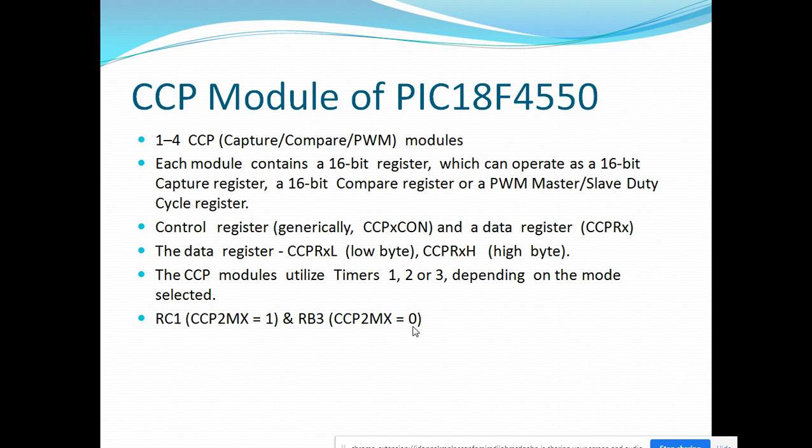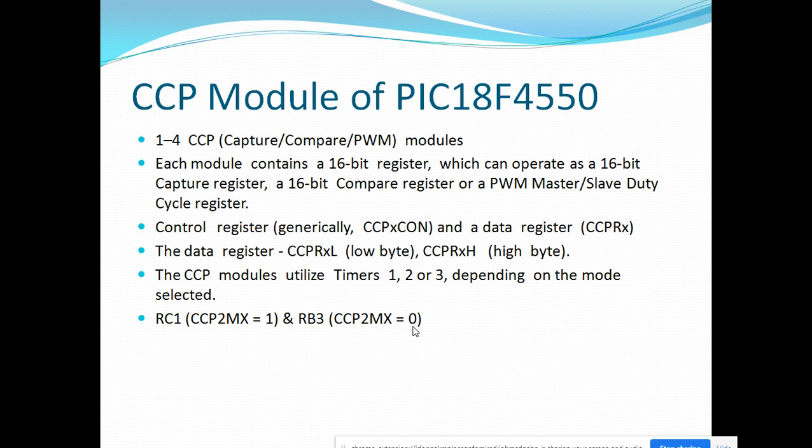In simple words, in capture mode there is a 16-bit capture register, so we can measure in terms of clock signal 2 raised to 16 clock inputs, which are unknown to the microcontroller, by using this register.